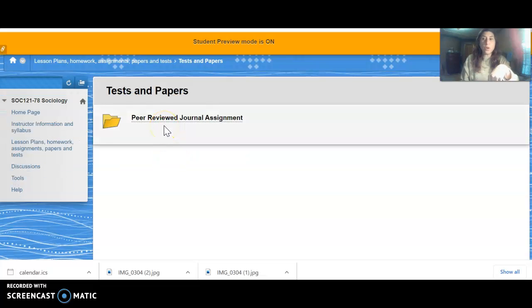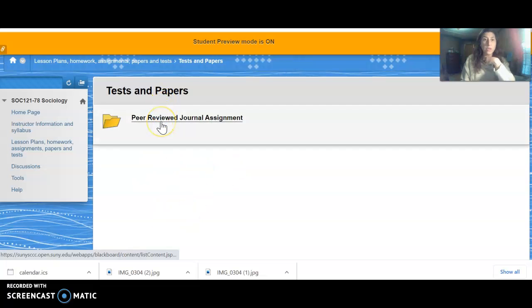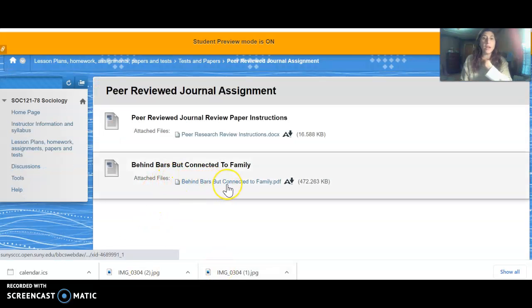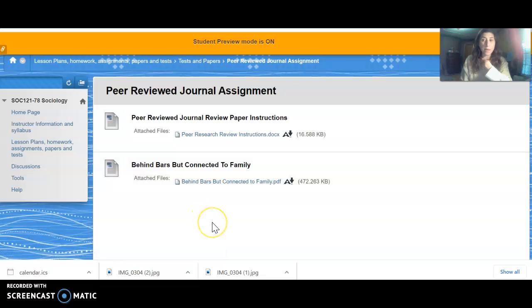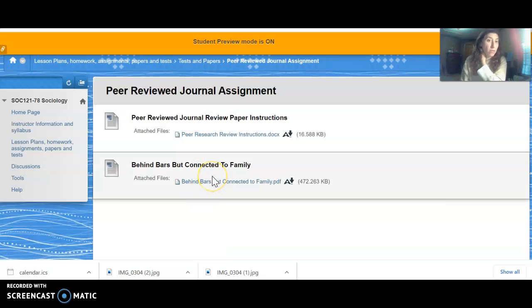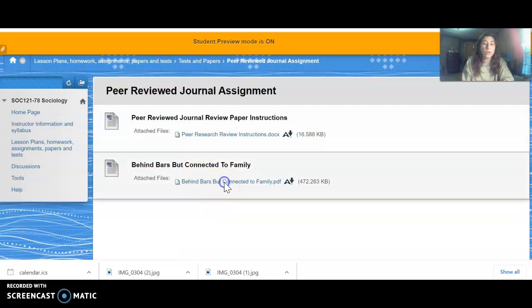This is where your exams are, but since there are no exams available right now, all you see is the peer-reviewed journal assignment. Go ahead and click on that. Inside that folder, you will find an article entitled Behind Bars but Connected to Family. You need to read that article, and then you need to answer the questions to this peer-reviewed journal, which is called Behind Bars but Connected to Family. It is a research study, and I'm going to go ahead and show you what that looks like.